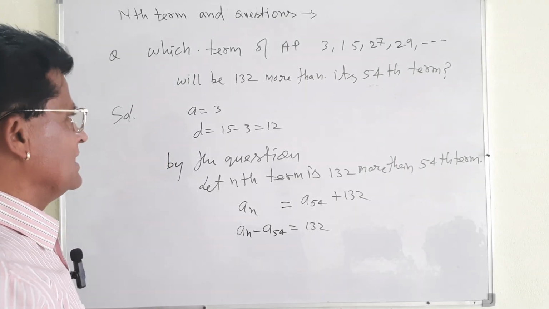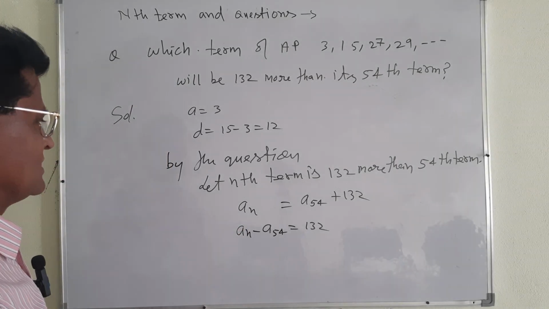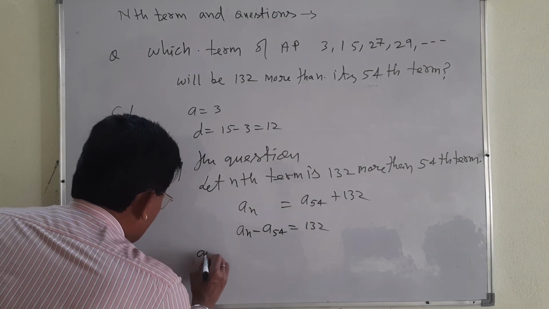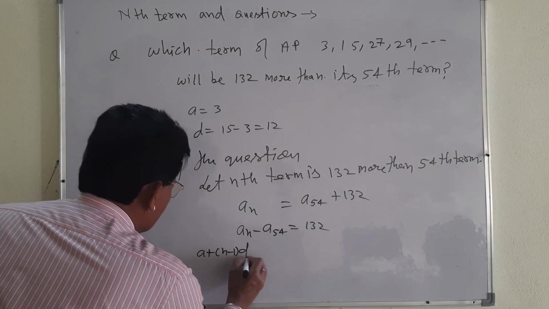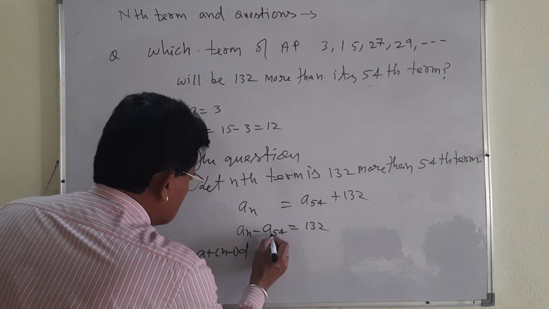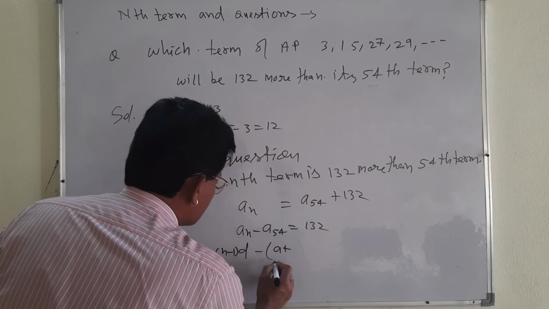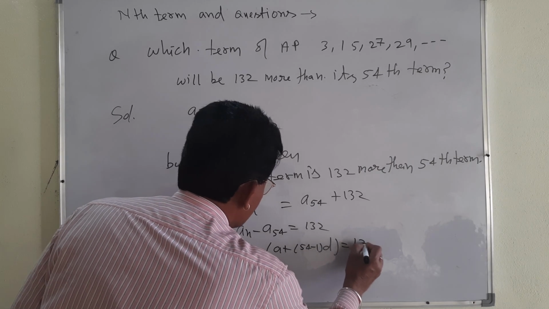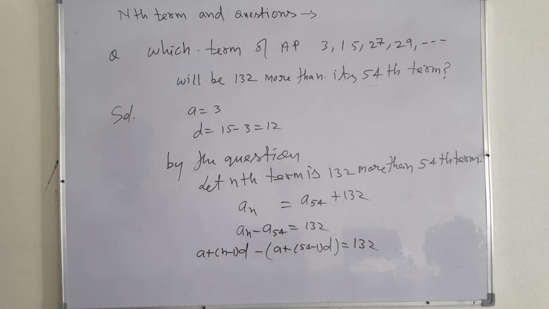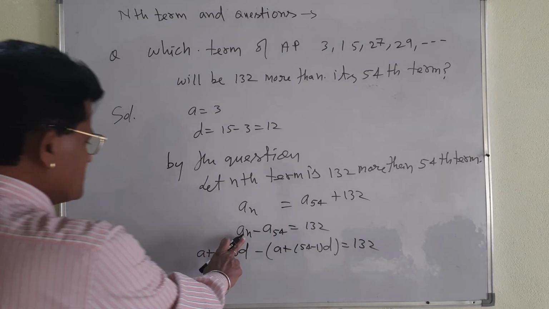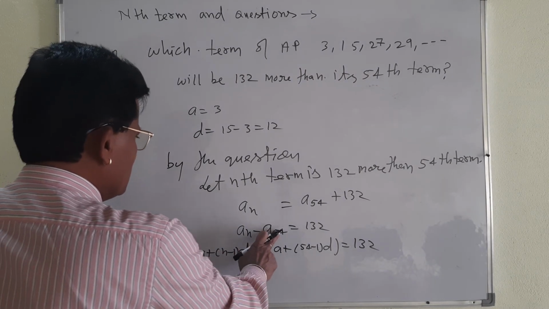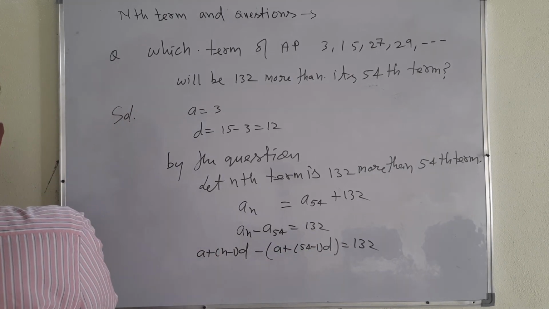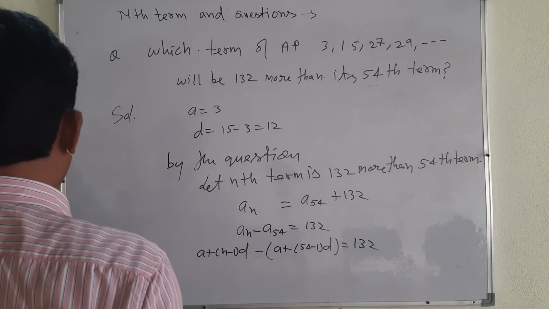Now let me find out its solution. What will be its solution? an is a plus (n minus 1) d. You write its value: a plus (54 minus 1) into d is equal to 132. Very simple question. You see, I have substituted the value of n. In a54, in place of n you will write 54. And this thing you must keep in mind.